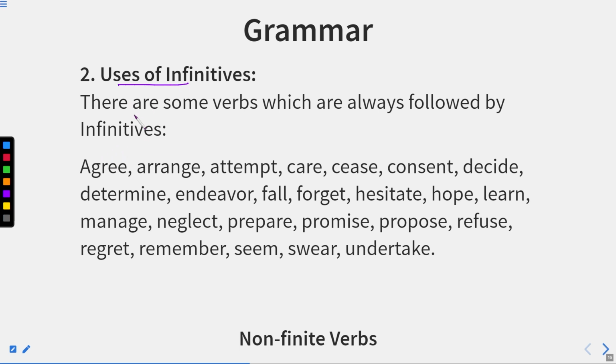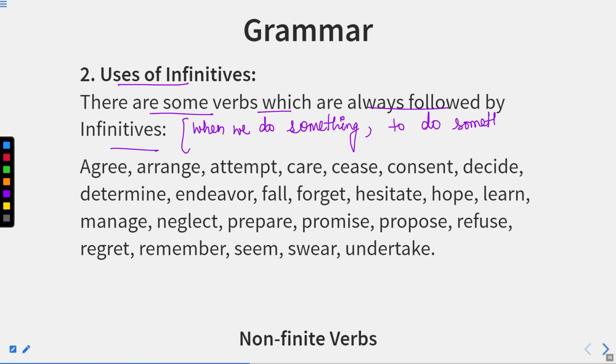Uses of infinitives. There are some verbs which are always followed by infinitives. Now, as I told you before as well, whenever we have a situation, that is when we do something, to do something. Just keep this line in mind. You should learn this line. This is a key line. When we do something, to do something, this is known as infinitive. Whenever this situation happens, or whenever the situation is created, we have to use infinitives.